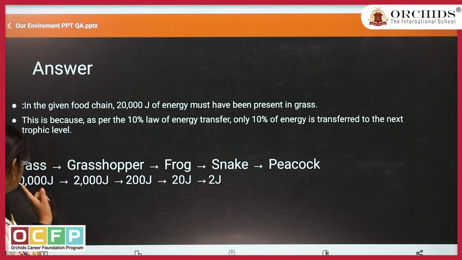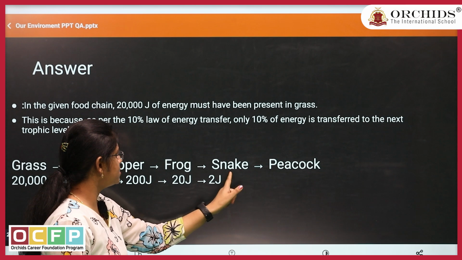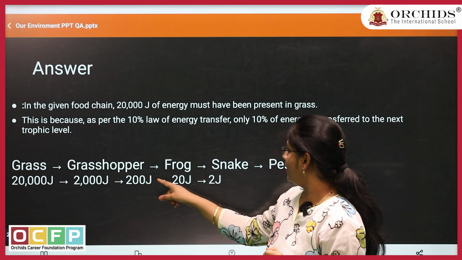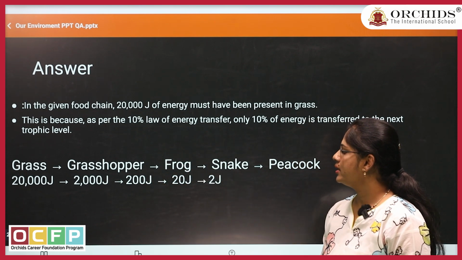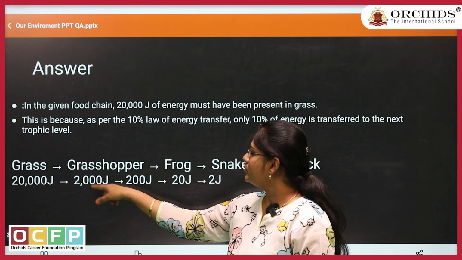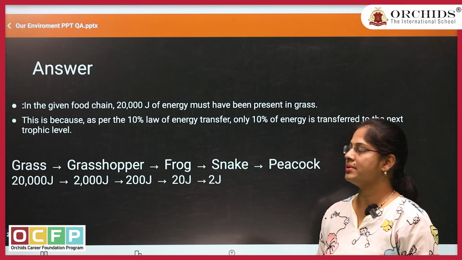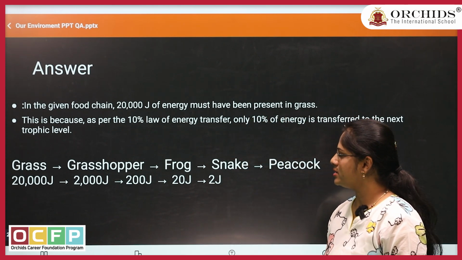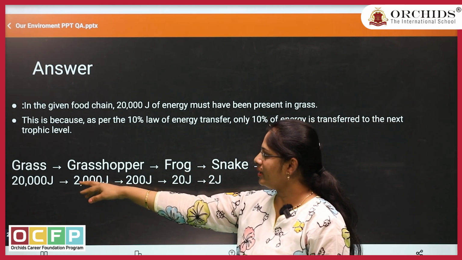As we calculated, 2 joules into 10, we got 20 joules of energy in snakes. Again 20 into 10, 200 joules of energy is present in the frogs. Then multiply it by 10, 2000 joules of energy is available in the grasshopper. Again you need to multiply it by 10, you will get 20,000 joules of energy available in the trophic level where grass belongs.